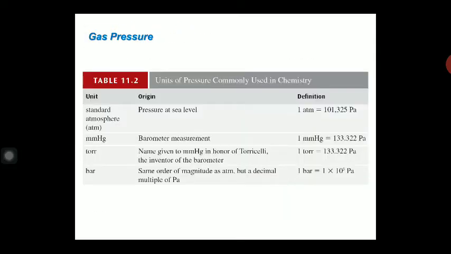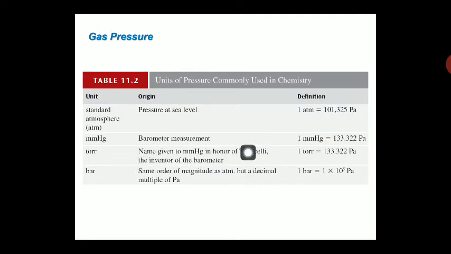Now, through this table, we will discuss gas pressure. The most important measurable property of a gas is the pressure, and this pressure can be measured in terms of the Pascal. 1 atm is equal to 101.325 kPa.